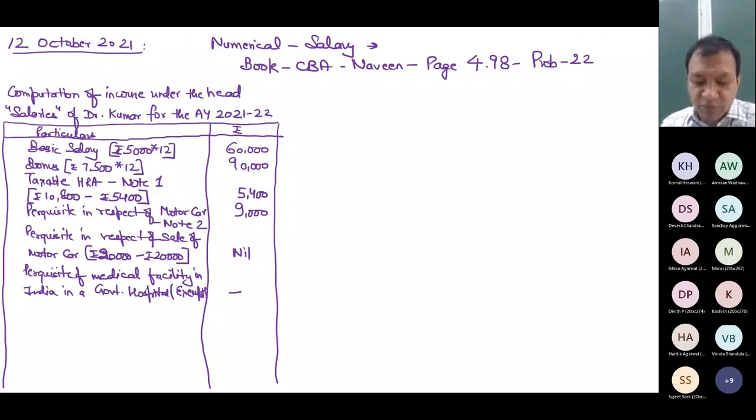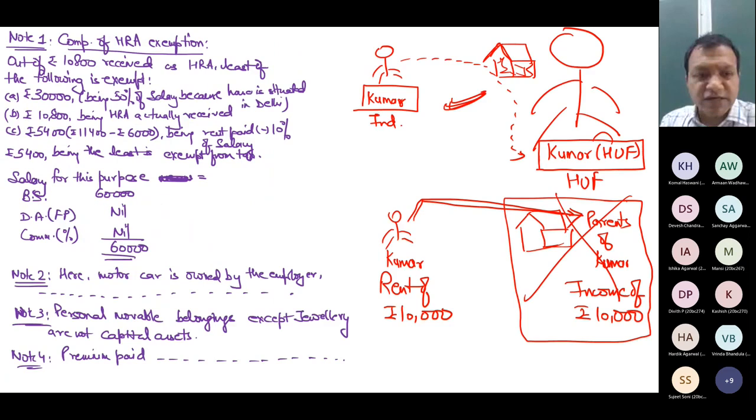He contributes premium of 5,000 to LIC. Now till I discuss with you deductions, you must remember that this is deduction under section 80C. So note 5 you should write that Dr. Kumar is eligible. Even if something is not used in numerical for your fair answer, it does not mean that you will not explain it to the examiner the relevance of that point. When you write this line, it makes your knowledge and concept clear in the minds of the examiner, and you will get good marks for any level of examination.